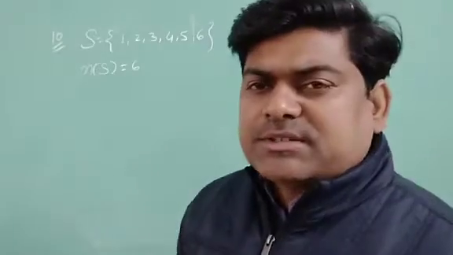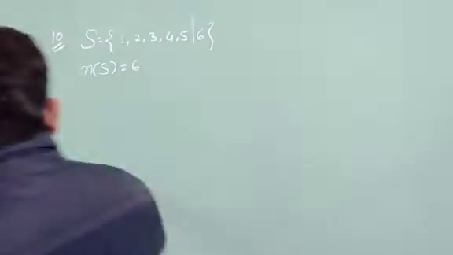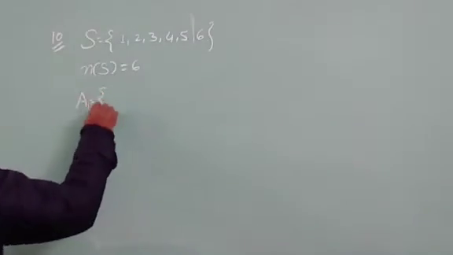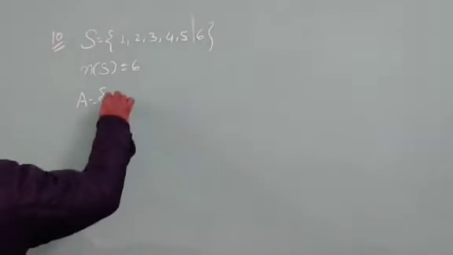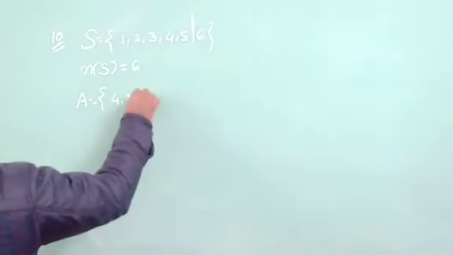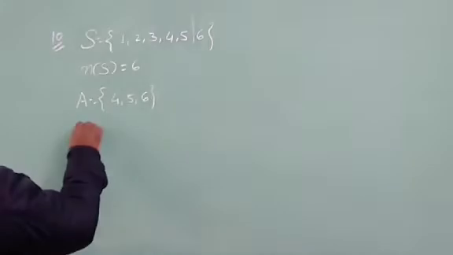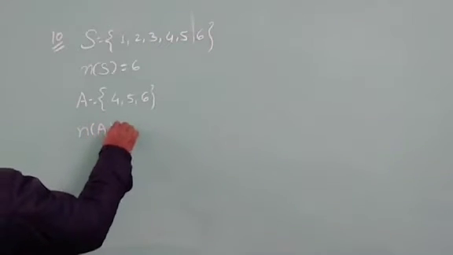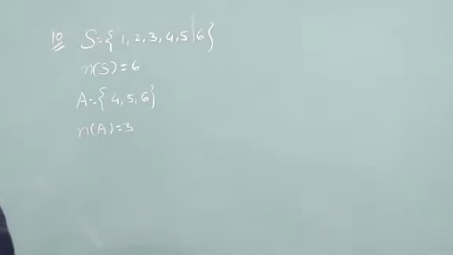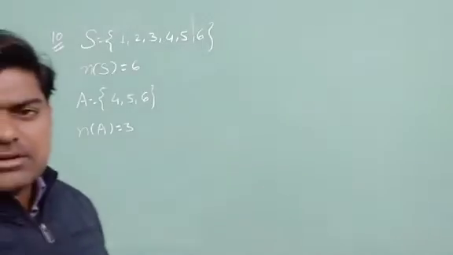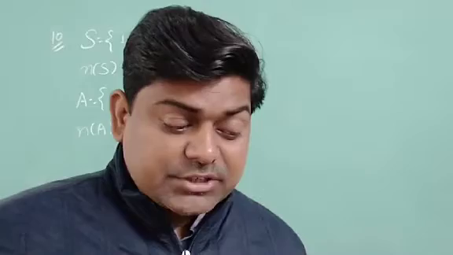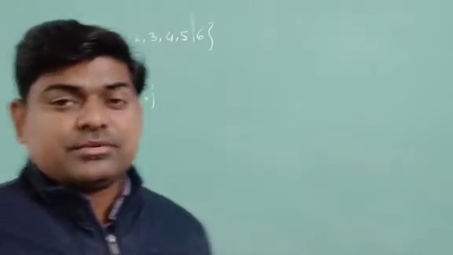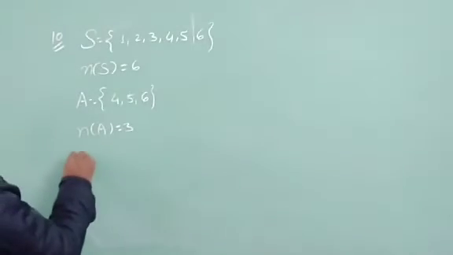Now, there are two events A and B. A is written as a number greater than 3, meaning 4, 5, 6, and I think the number of A is equal to 3. So I may find the probability of A. Then B is the number less than 5. So what should B be?